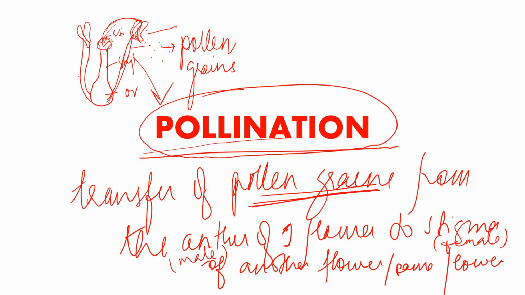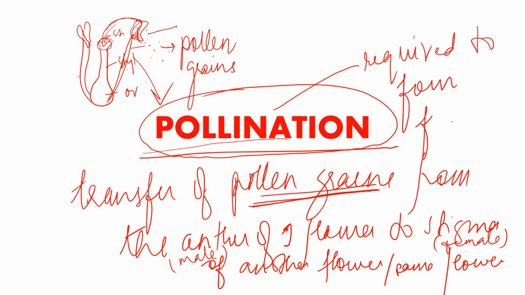Now the question comes: why is pollination required? This pollination is required to form fruits and seeds. We love to eat fruits, like banana, orange, apple, watermelon. Then various seeds that we see. All these are formed by the process of pollination. Let's now go deep into this.